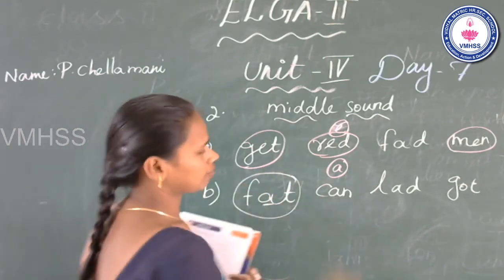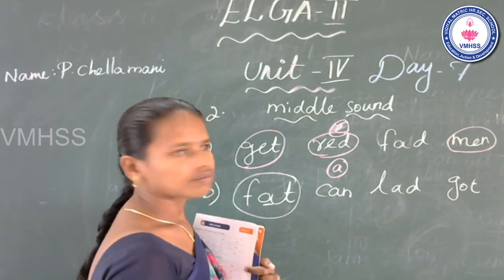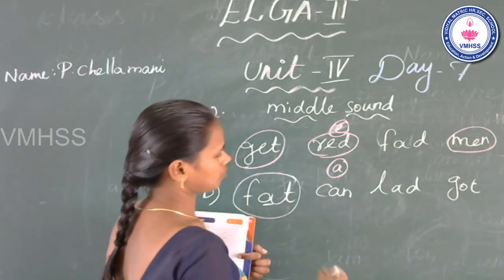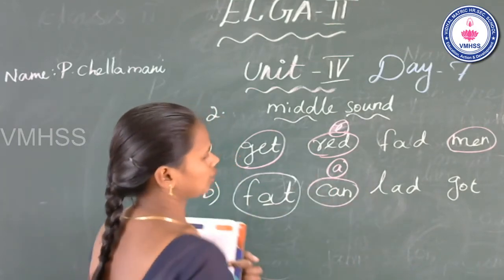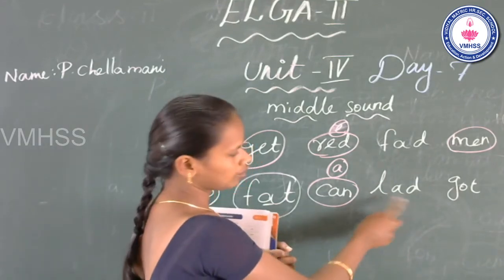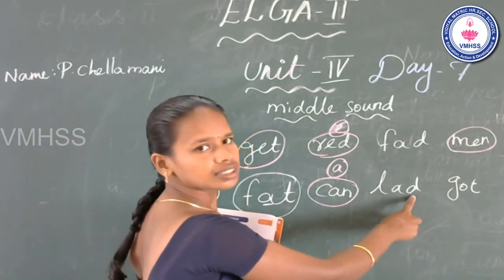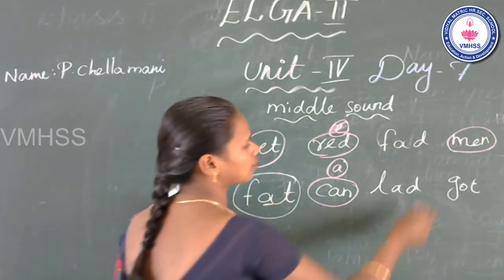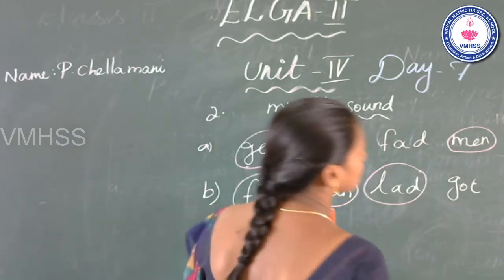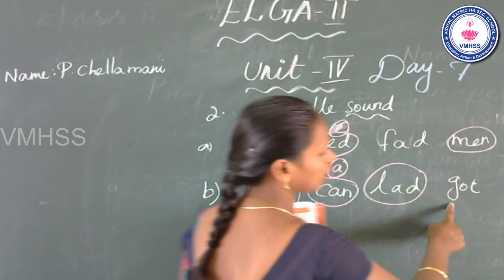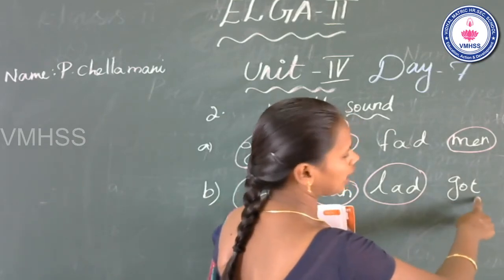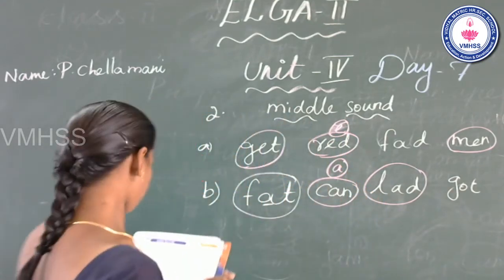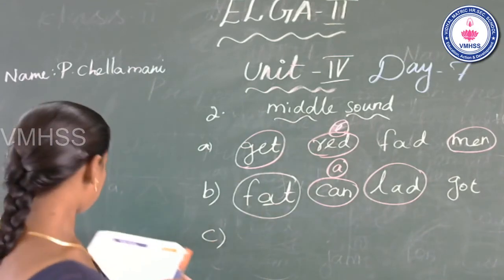Next, can. This word have middle sound a. Yes. You can circle it. Next, lad. Beginning l, middle a, end d. This word have middle sound a. Yes, you can circle it. Next, got. Beginning g, middle o, end t. This word don't have middle sound a. So don't circle it. See the third one.